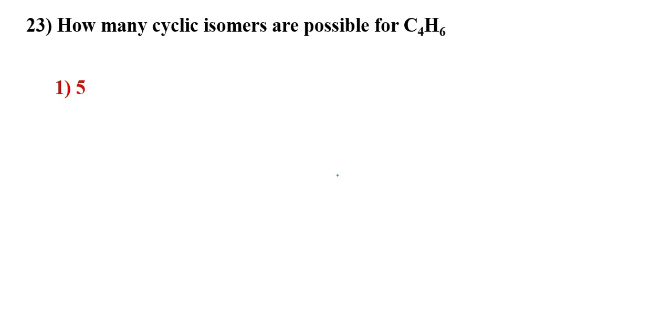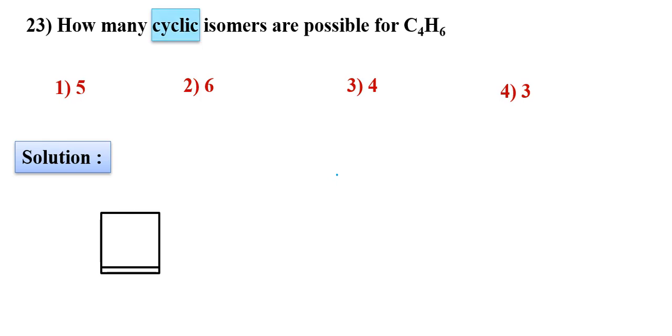How many cyclic isomers are possible for C4H6? C4H6 cyclic isomers. You can write 4 carbons like this. See here 2 hydrogens, 2 hydrogens, 1 hydrogen, 1 hydrogen. Total 4 carbons, 6 hydrogens are there. Next we can write like this also.